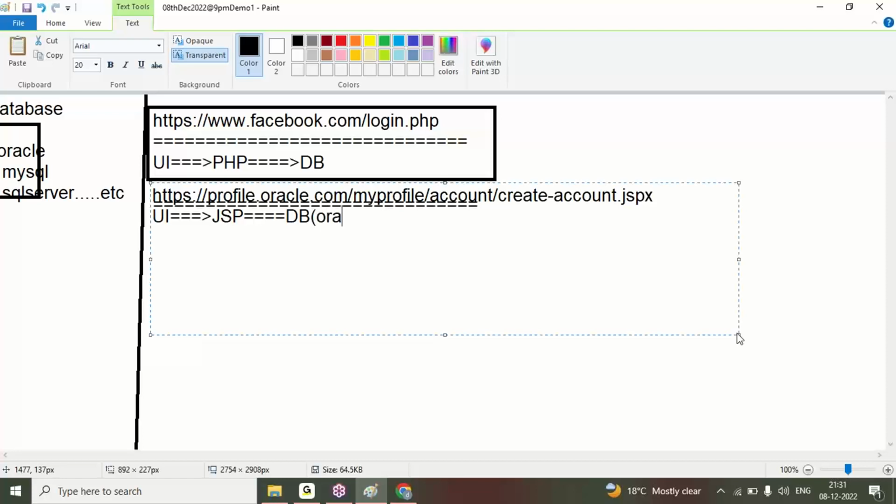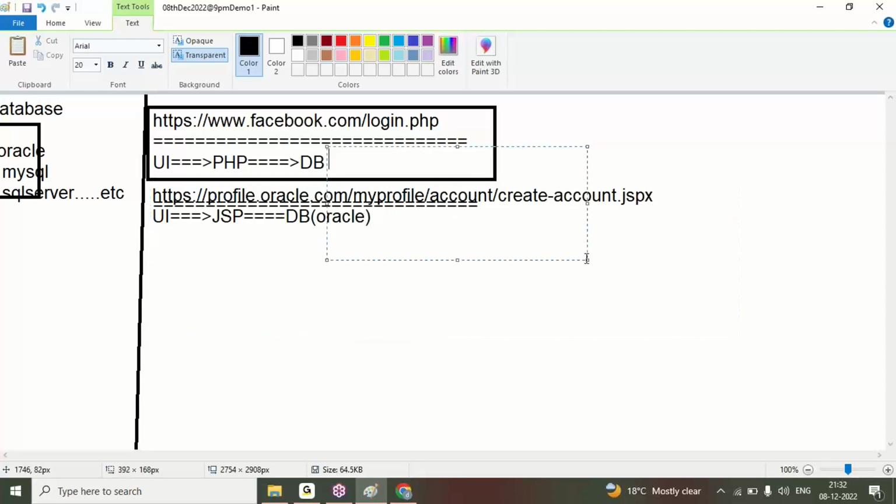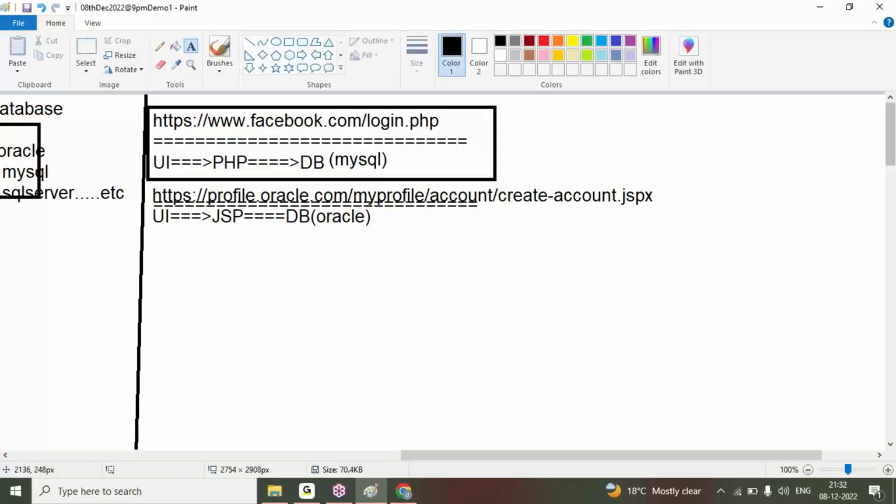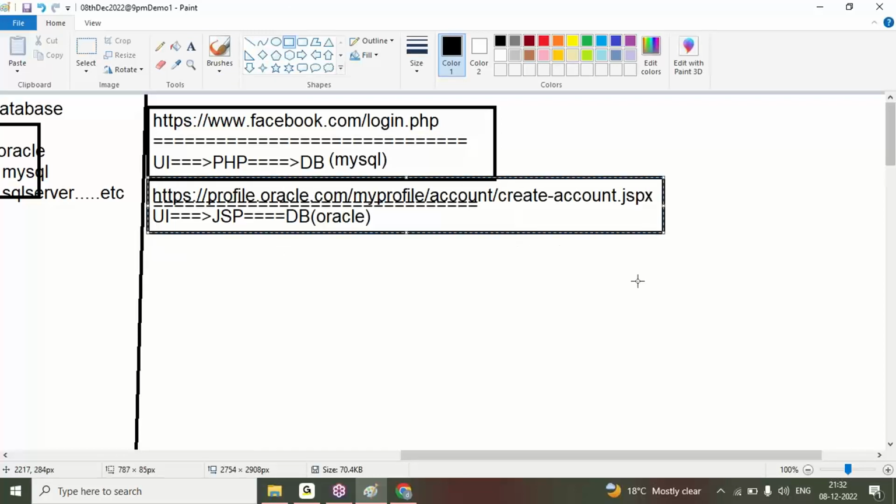These databases may be Oracle, MySQL, MongoDB, any database. Generally PHP people will interact with MySQL. Oracle, we will interact with Oracle here. When I create my account with this application, definitely I can interact with Oracle.